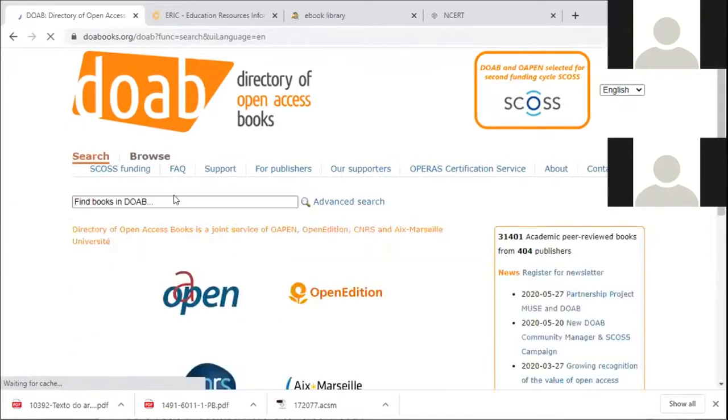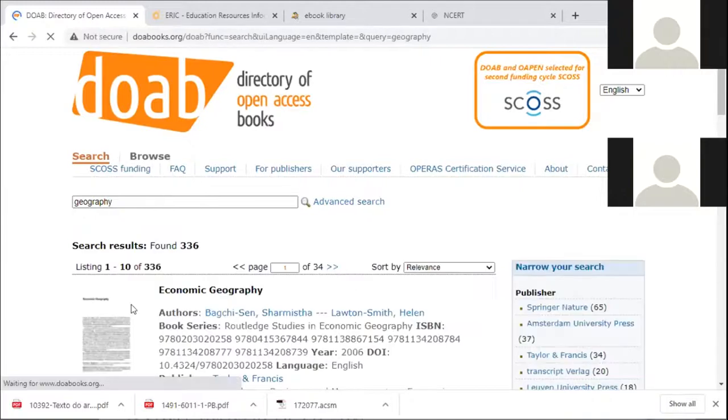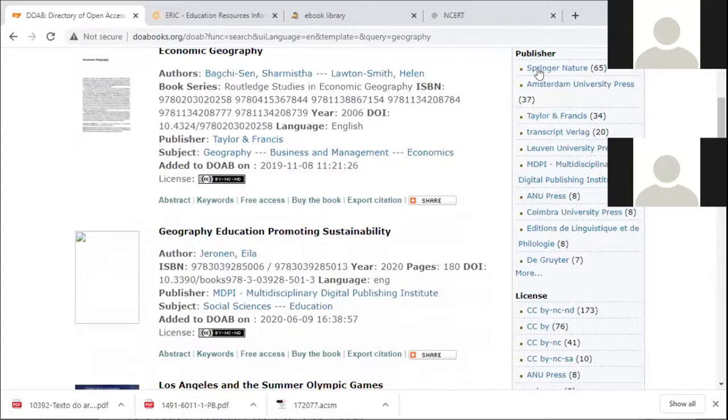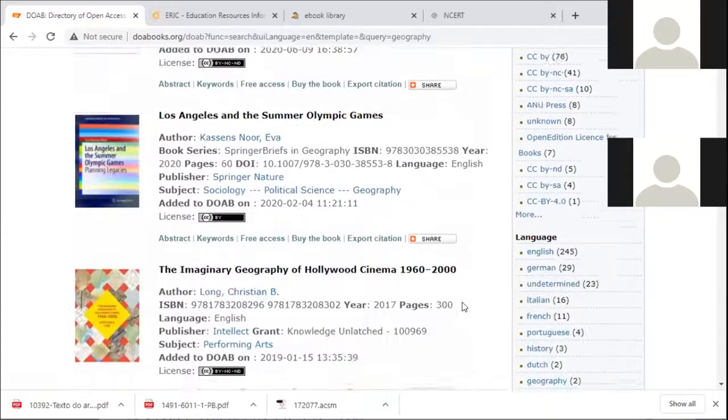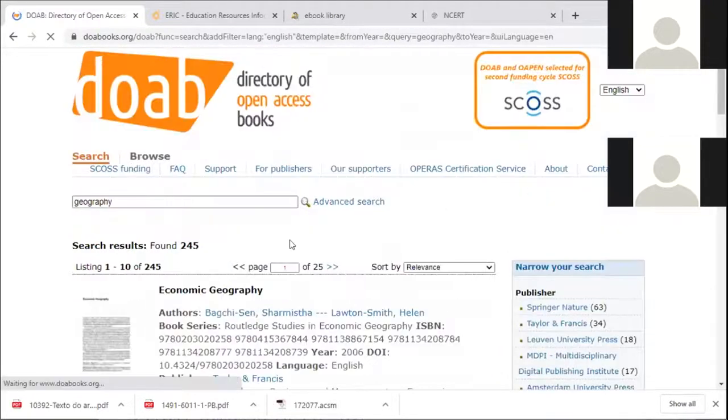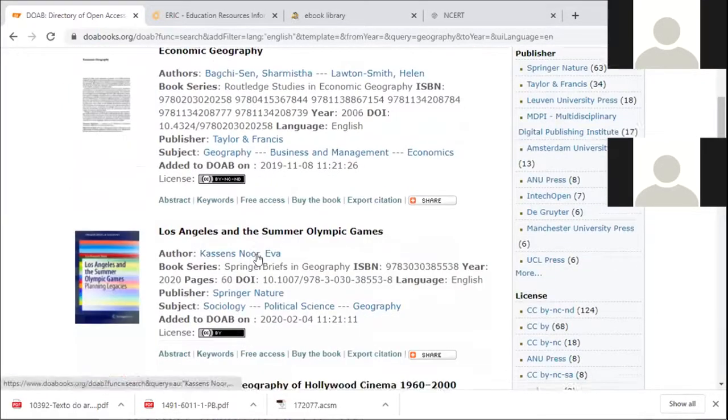If you want to search any book, say if I want to take geography, for preparing my lesson plan, I want to see some of the books related to geography. See, these are the books related to geography. Again, you can filter your search by publisher. See, Springer Nature has 65 ebooks related to geography. You can refine by language. I want to see only English language ebooks. Then it will load only English language ebooks.